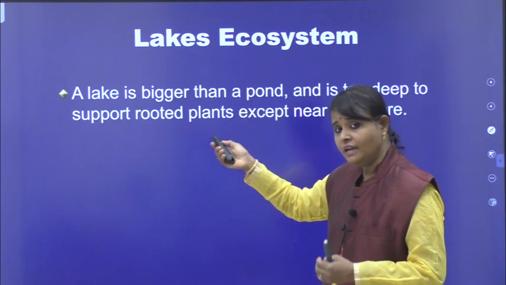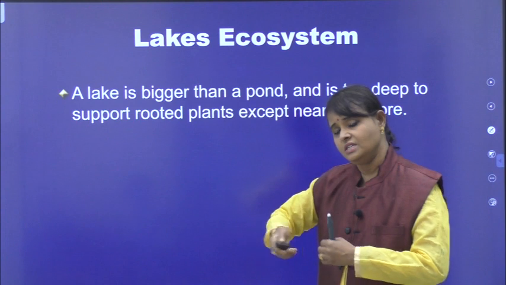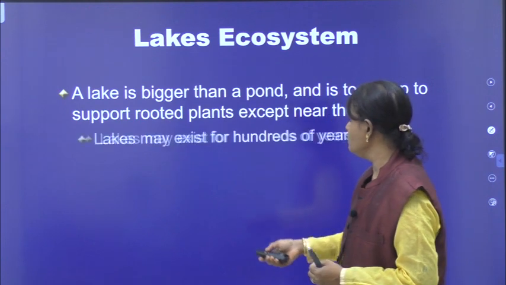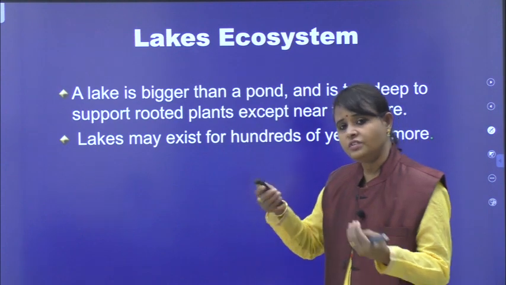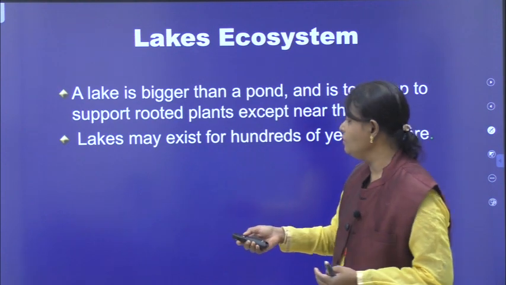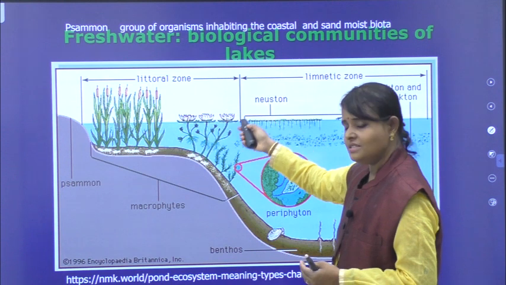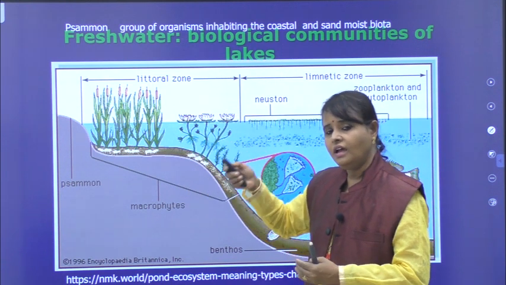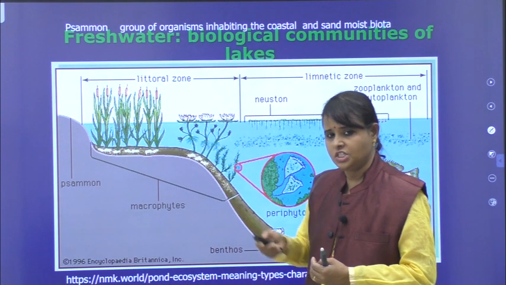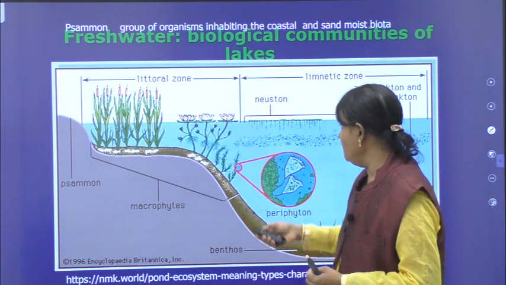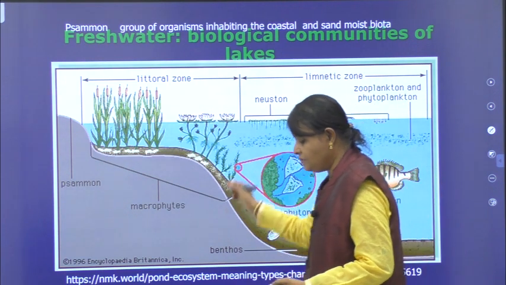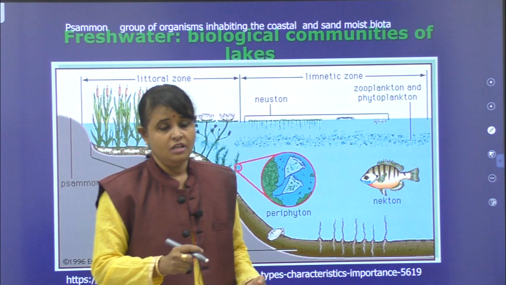I told you already, I discussed this lake ecosystem. Lakes are larger when compared to ponds. They may exist for hundreds of years. This I already told you. Let me discuss some communities present in the lake. After these communities I will show you the picture. Okay, let me explain. You see here the different types of organisms which are present in the water body.